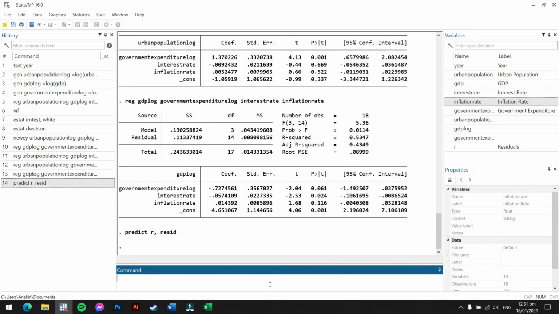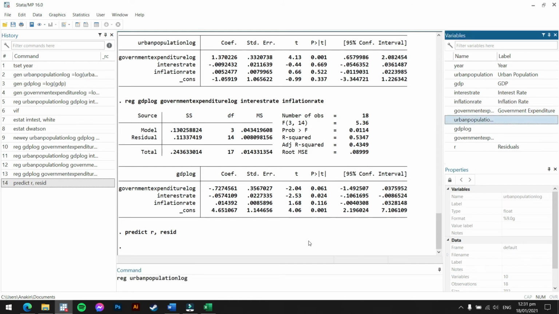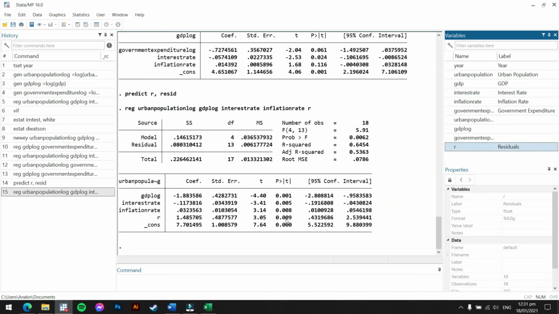Then the last step in doing the Hausman test is that we regress the dependent variable, which is the urban population log. So reg, then our urban population log on the endogenous variable, which is the GDP log, along with the control variables, of course, interest rate and inflation rate. Then our new variable, which is the R. Hit enter. There you have it.